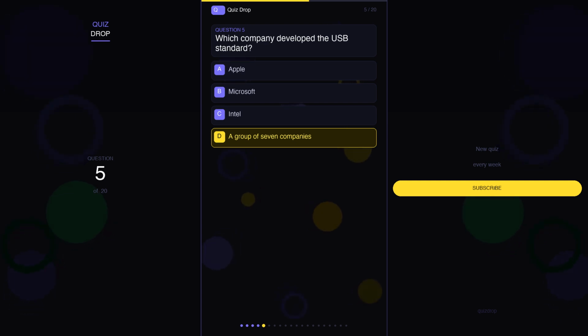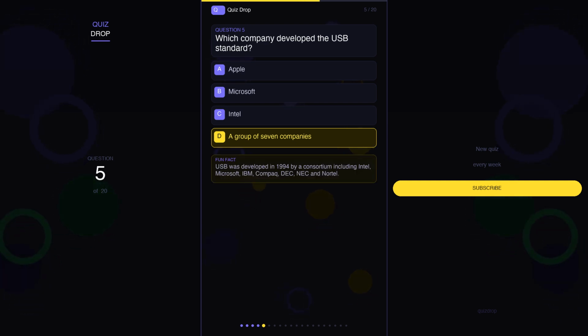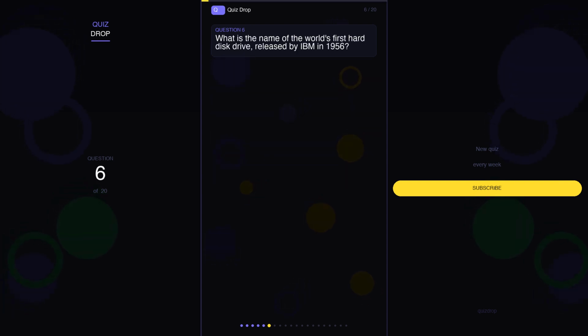The correct answer is D. A group of 7 companies. And here's a fun fact. USB was developed in 1994 by a consortium including Intel, Microsoft, IBM, Compaq, DEC, NEC, and Nortel.